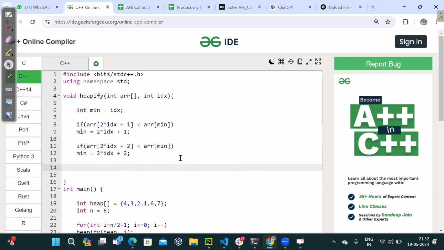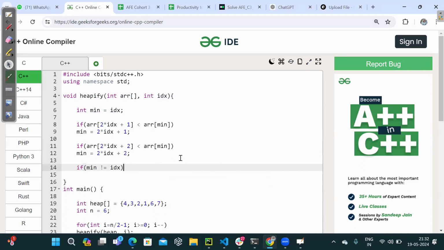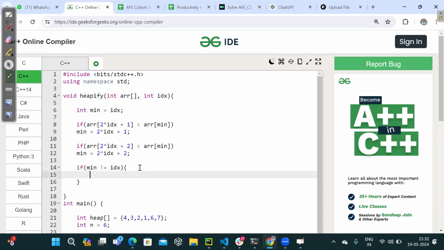Then what will happen next? Tell me that. I can just have the comparison, right? If min is not equal to index, definitely the root, the value I'm currently having, is not the minimum. That's why min so far is not equal to the index that has been passed on. Then what should I do in that case? If min is not equal to index, swap. Will it work? Swap array of index with array of min. Can I just say this? Swap the values and then do what?